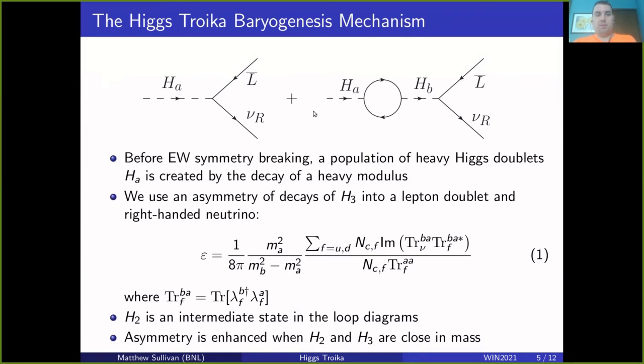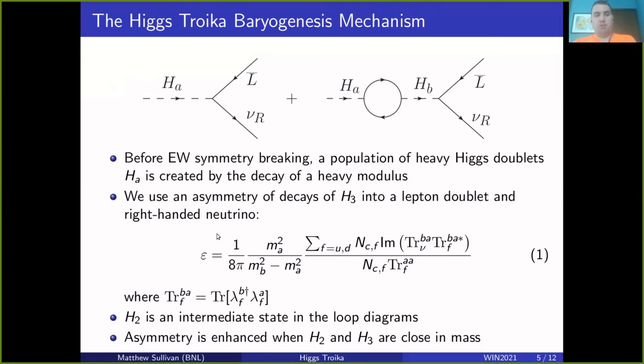So before electroweak symmetry breaking, we have a population of heavy Higgs doublets. We can say this is just generated by some heavy modulus field decaying into these doublets. And then the decays of these will be asymmetric between the final states of L bar nu right, the lepton doublets and right-handed neutrino singlets, and its conjugate process, the L nu bar right.